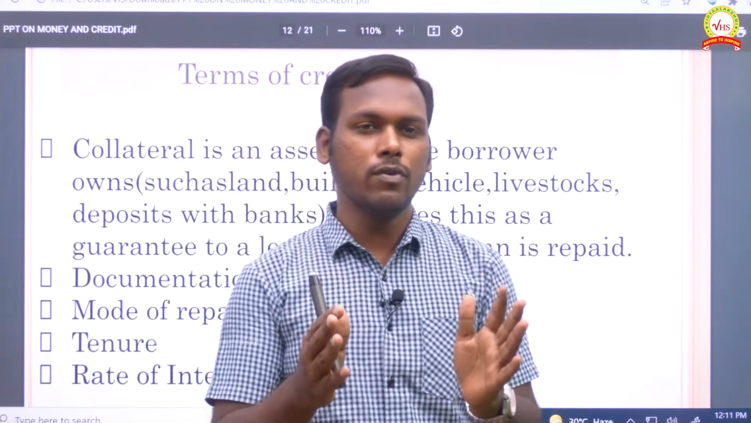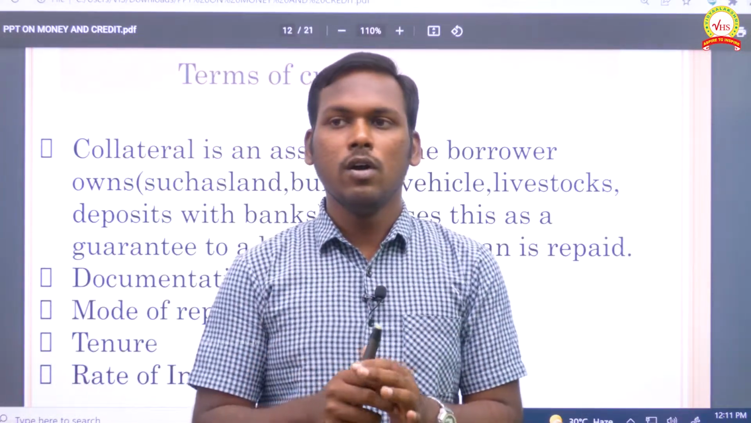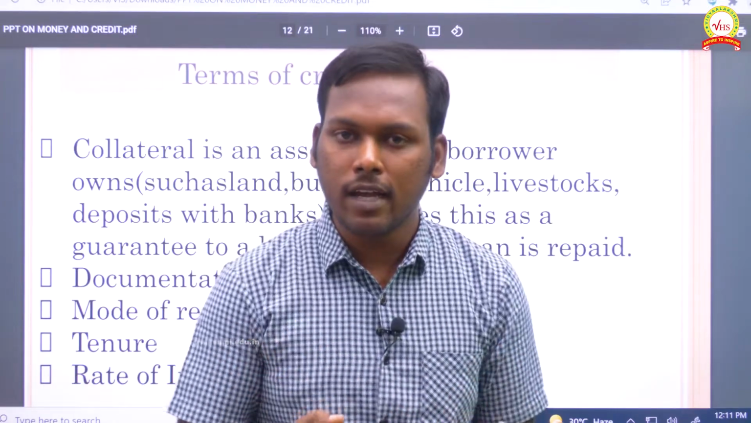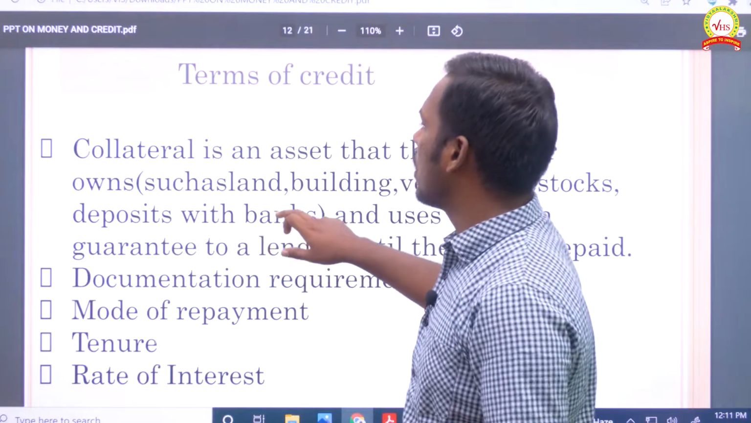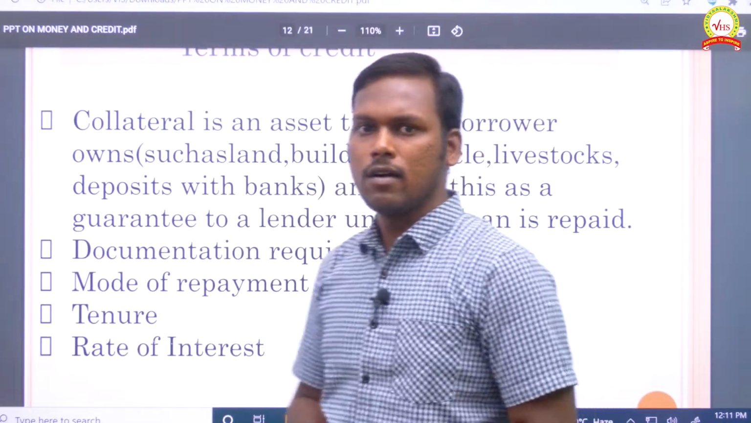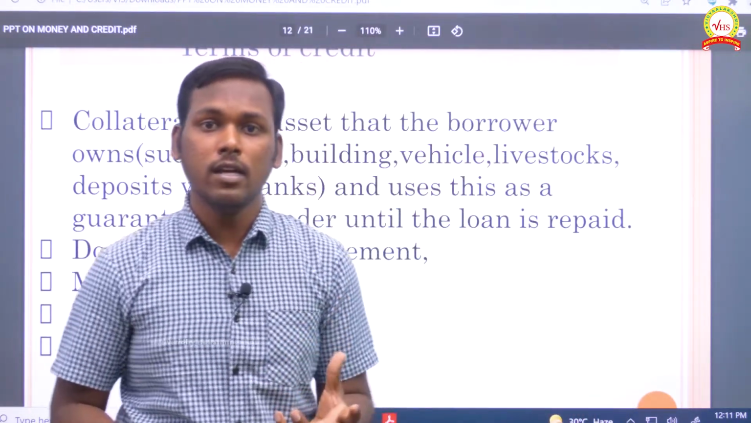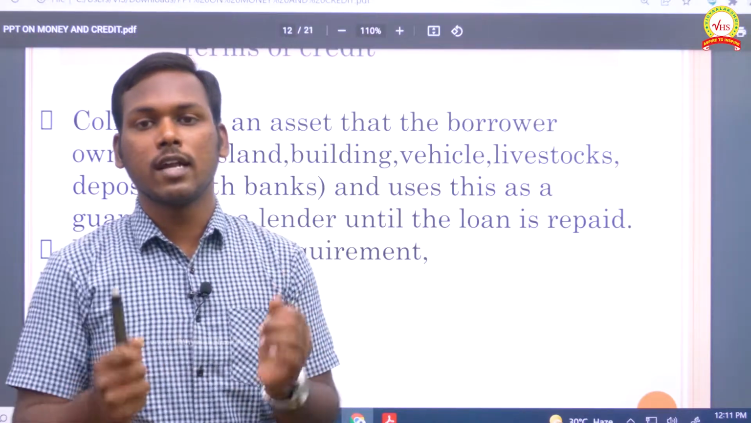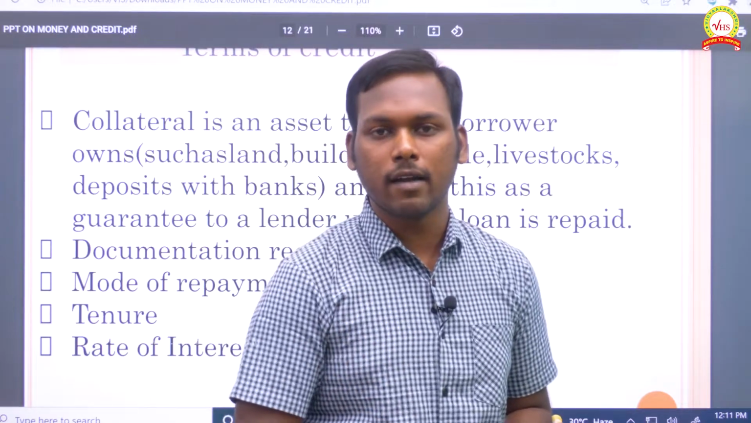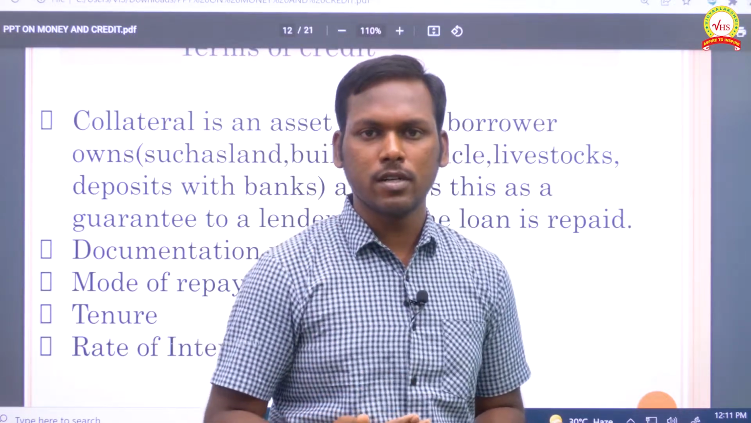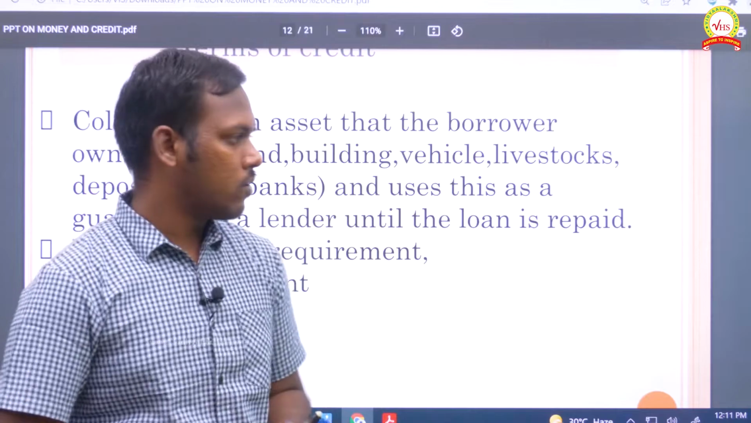Now I have told you credit is all about loan. So how we can get a loan from the bank, that we have to understand. So first thing, collateral. What do you mean by collateral? Collateral is a very important thing that you need to have in order to get a loan from the bank. Just like that, you cannot get money from the bank. There are a lot of procedures before you get a loan from the bank.